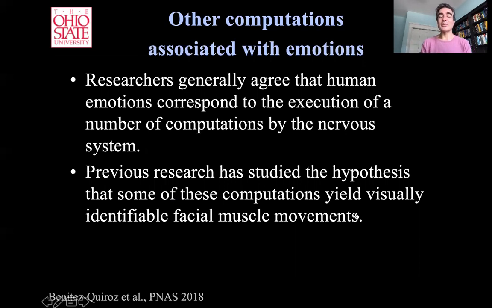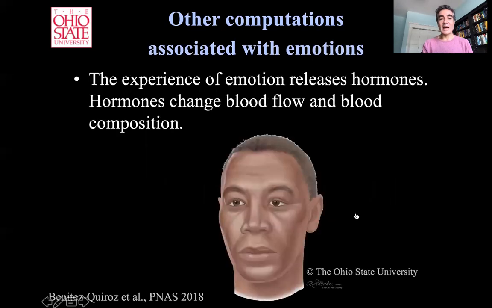So moving on to newer stuff that we have been working on, I want to spend some time talking about other computations that are associated with the expression and recognition of emotion from others. As I said earlier, researchers generally agree that human emotions correspond to the execution of a number of computations by the central nervous system. Our previous research, as that of many other people, has studied the hypothesis that these computations yield visually identifiable facial muscle movements. However, when I internally experience an emotion, it also corresponds to the execution of a number of computations that release hormones, or what's more generally known as peptides.